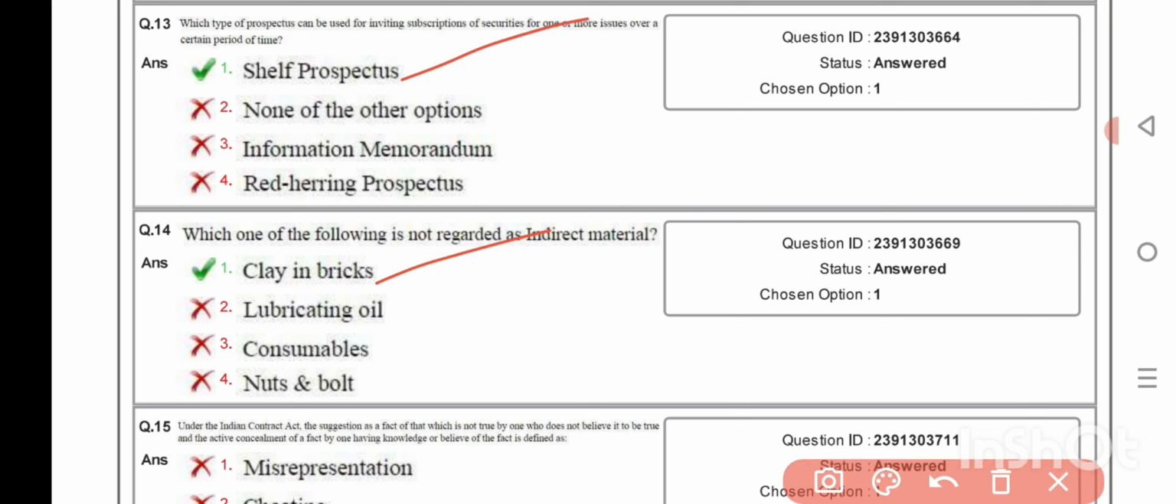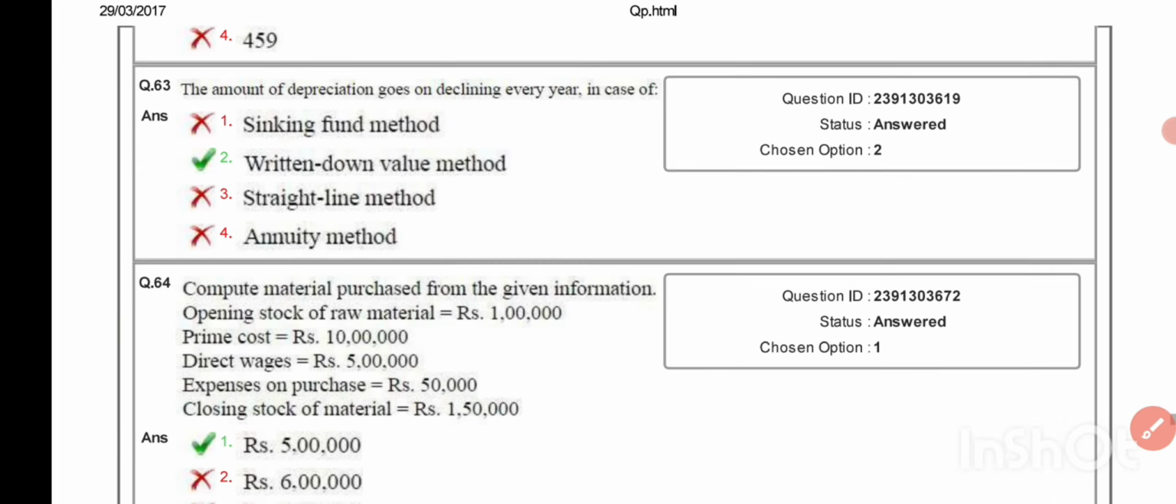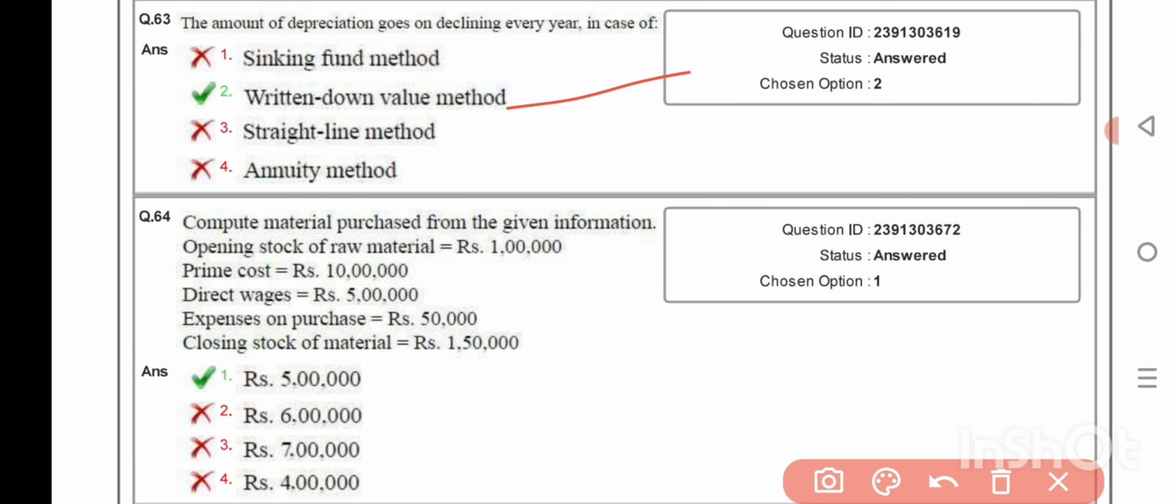Calculate economic order quantity from the following data: annual consumption 10,000 units, carrying cost 8%, cost per unit rupees 20, ordering cost rupees 50 per order. 250 units EOQ. The amount of depreciation goes on declining every year in case of WDV method.